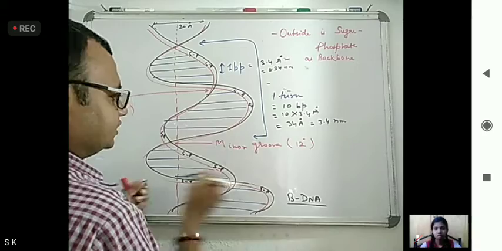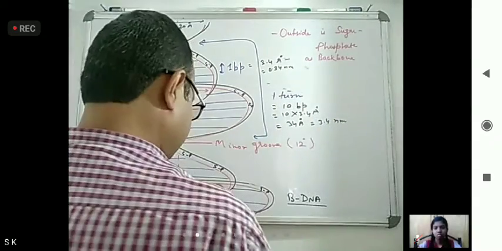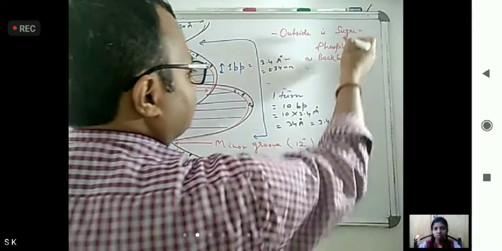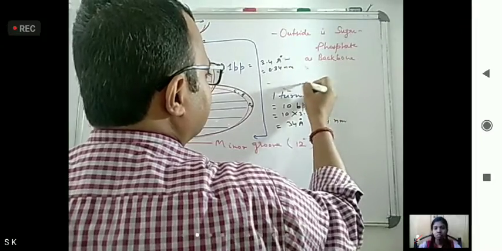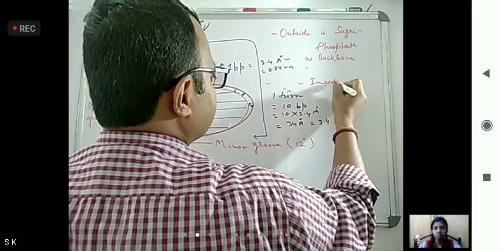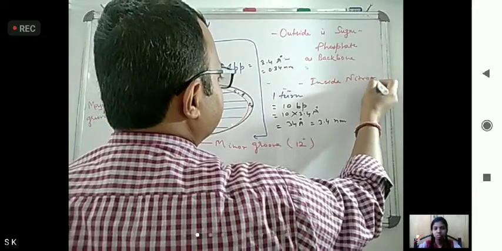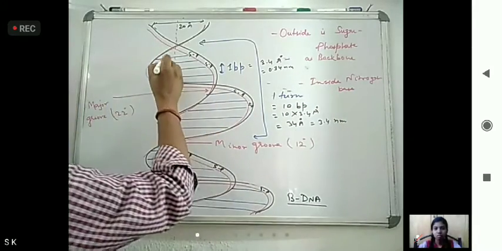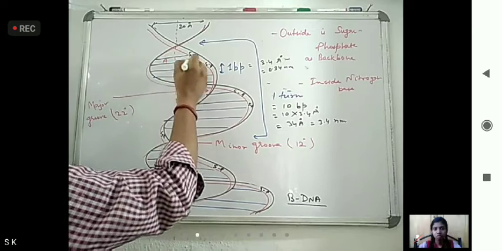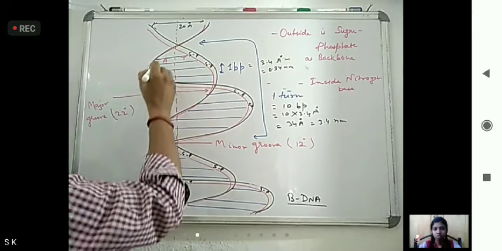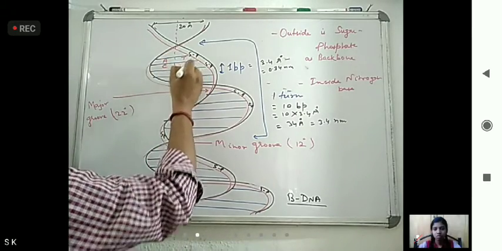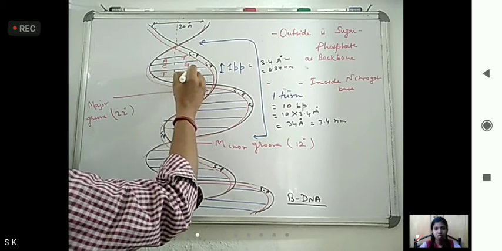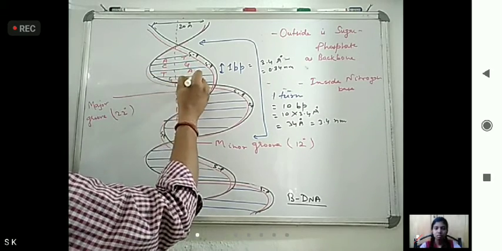Outside we saw the sugar phosphate backbone; inside are nitrogen bases. If adenine is here, then on that side thymine will come. Here cytosine, so here guanine; thymine, adenine, guanine, cytosine.